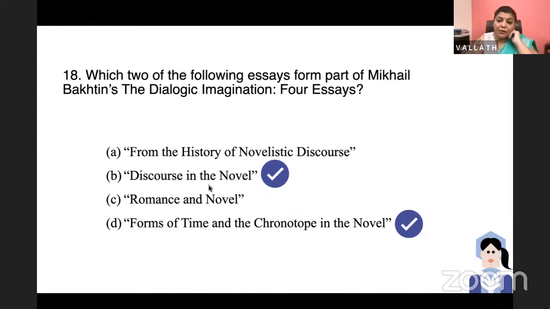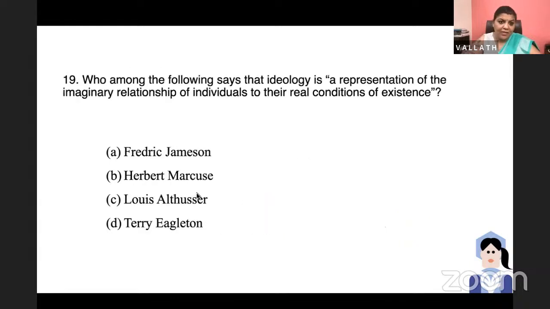When you get questions from literary theory, I have found that some questions are really tough in Kerala SET. So please look up Bakhtin. Among all the theorists you could get, Bakhtin is a very important candidate for SET exams. Okay. We already looked at Foucault. I hope you will look up Foucault as well.